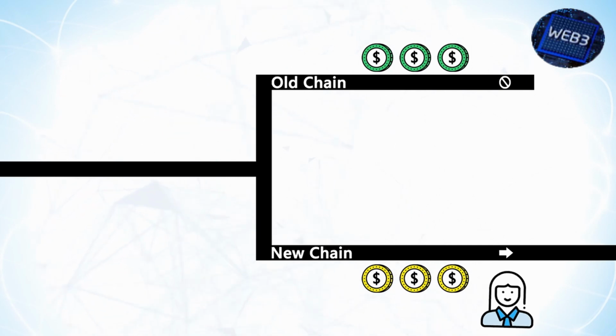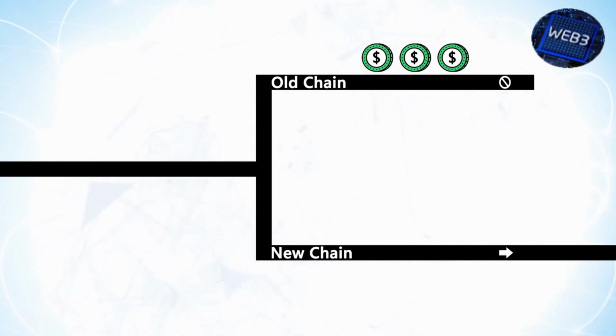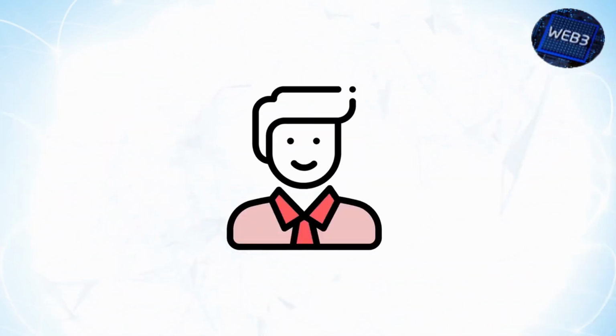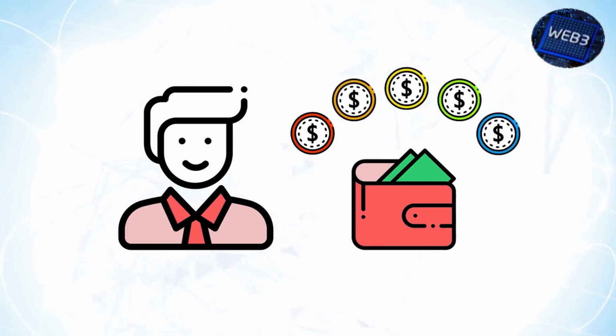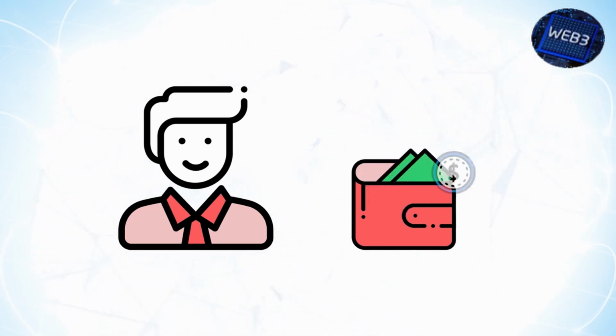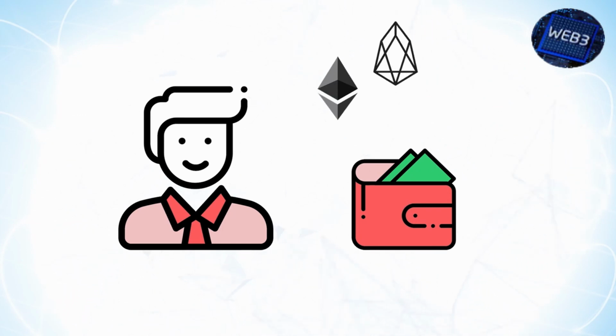Having said all this, how do you start getting airdrops? This part is fairly simple. The first thing you need is a cryptocurrency wallet so that you have somewhere for the airdrops to go. There's a ton of different wallets you can get, but you'll need one that can accept many different kinds of tokens. Secondly, you should hold some amount of different base tokens like Ethereum, EOS, or Bitcoin.